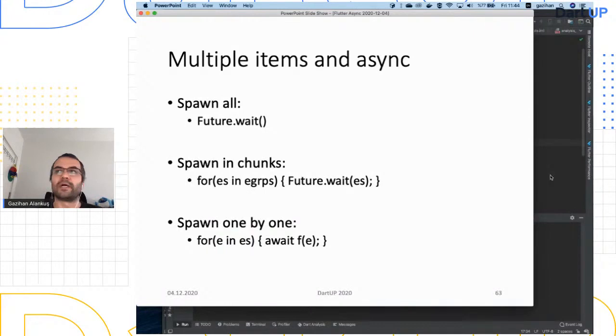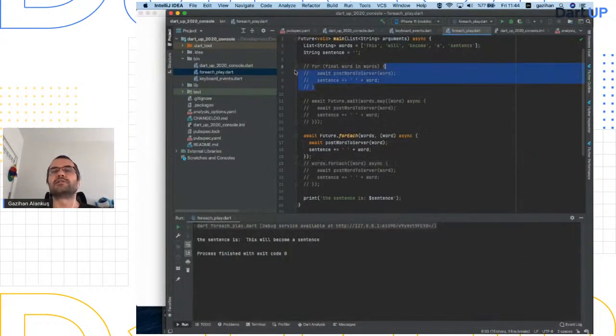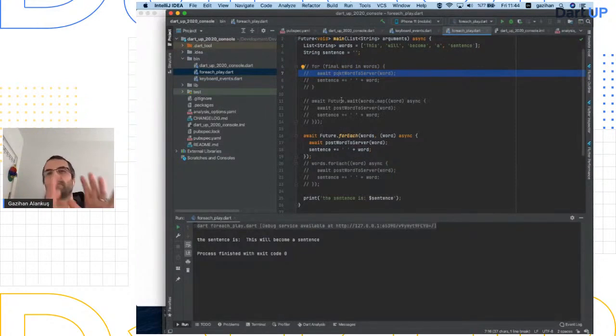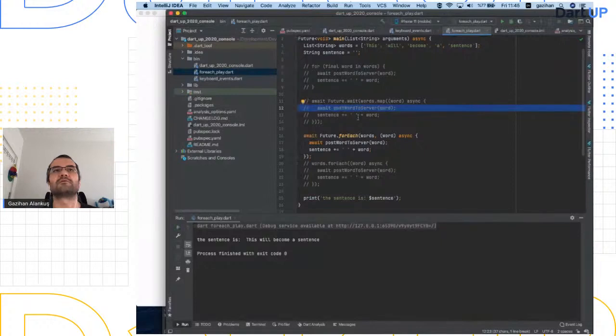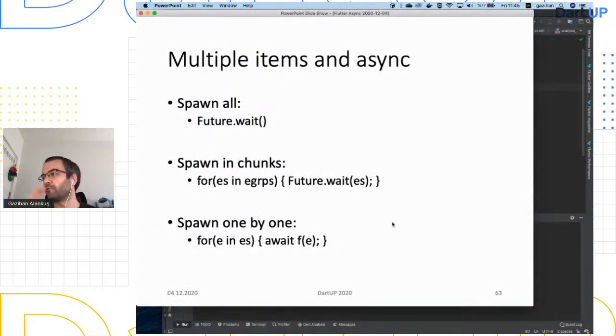Or you can spawn them one by one, right? That was my initial thing. My initial for loop was posting one word, waiting for that, adding it. Posting the other word, waiting for that, adding it. Posting the third word, waiting for that, right? So these are one by one, serialized. But the others are parallel. I'm spawning all of them, posting all of them, and then waiting for all of them to complete. At some point, when everybody's complete, I continue. So these may happen in the wrong order, possibly, depending on the network situation. If you want them in the correct order on the server, you should do this with the for loop one by one. So you should be aware of all of these things as you deal with multiple items.